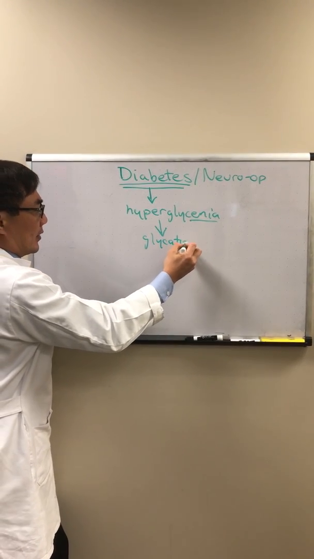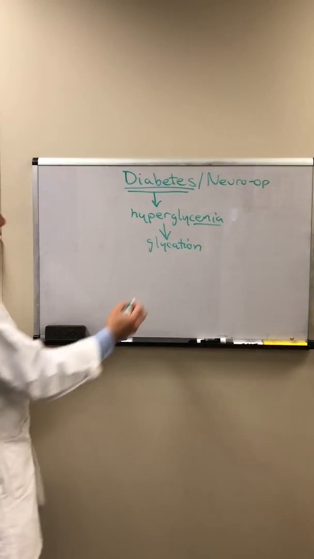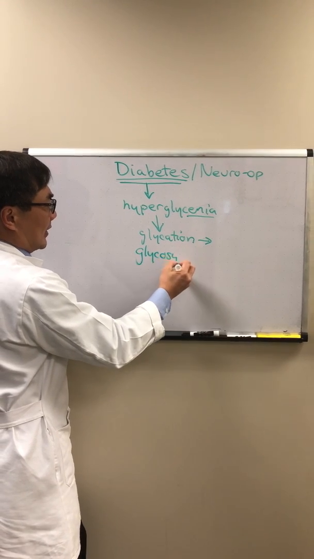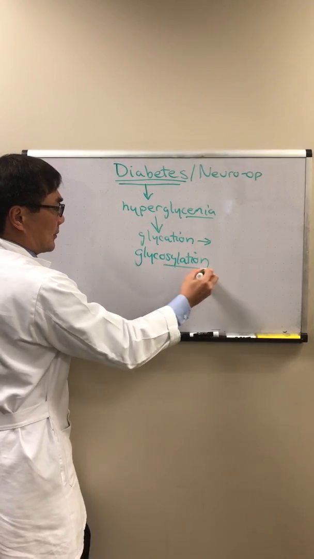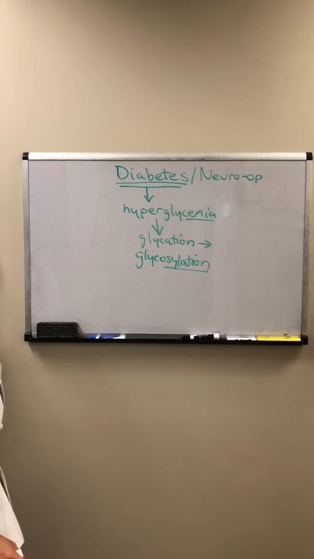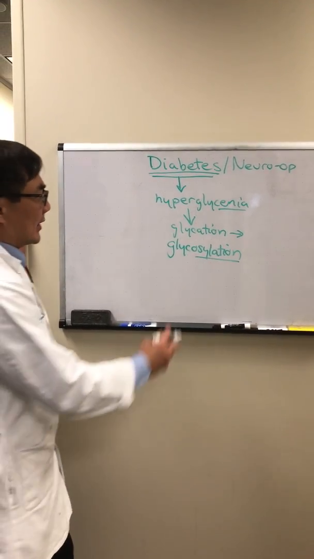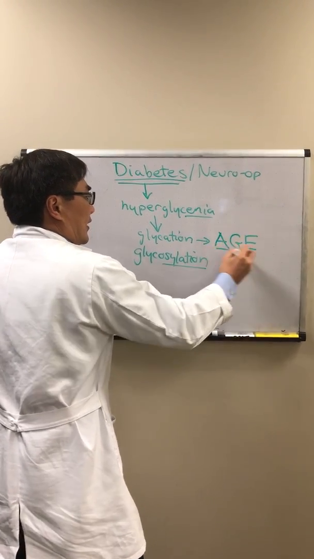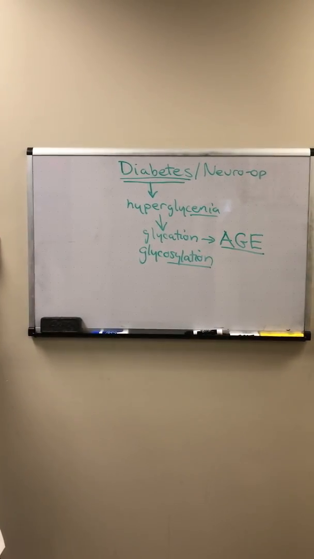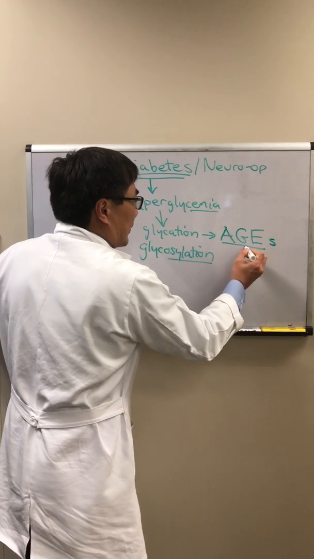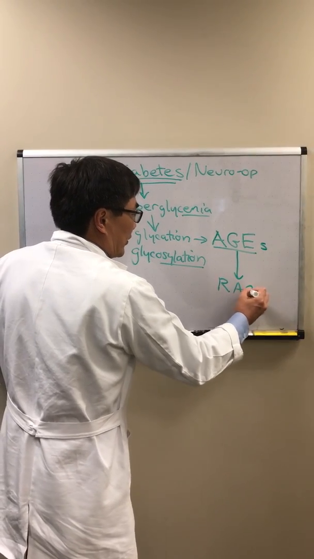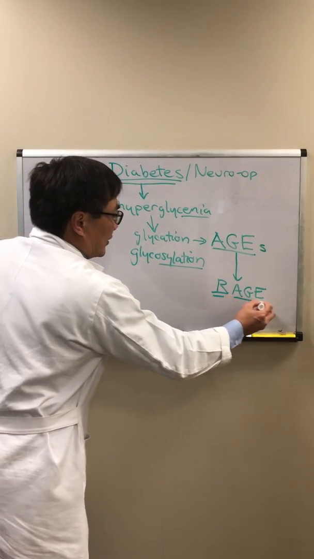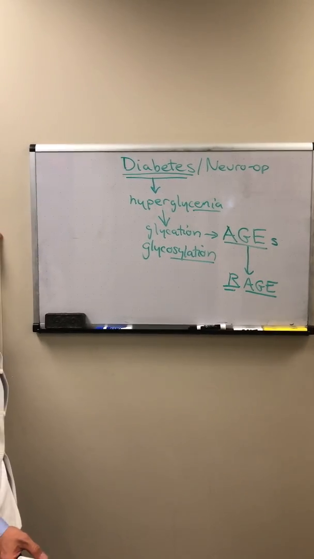of lipids and proteins. And it is that glycation, which is an abnormal process in contrast to glycosylation, which is the normal enzymatic way that your body creates glycolipids and glycoproteins. Glycation is an abnormal process that results in the production of advanced glycated end products. These AGEs can bind onto receptors for the advanced glycated end products, and it is these receptors for the AGE that converts AGE to RAGE.